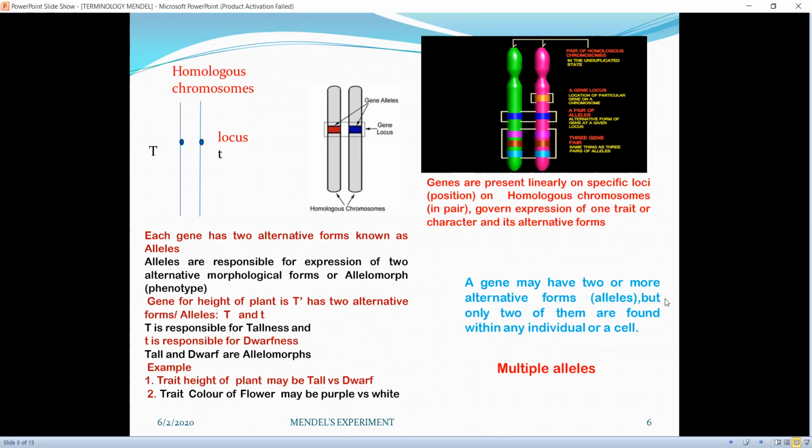Sometimes a gene may have two or more alternative forms or alleles, but only two of them are found within an individual or a cell at a time. When there are more than two alleles for a gene, these are known as multiple alleles, as for example, blood types in human, which are A, B, AB, and O.